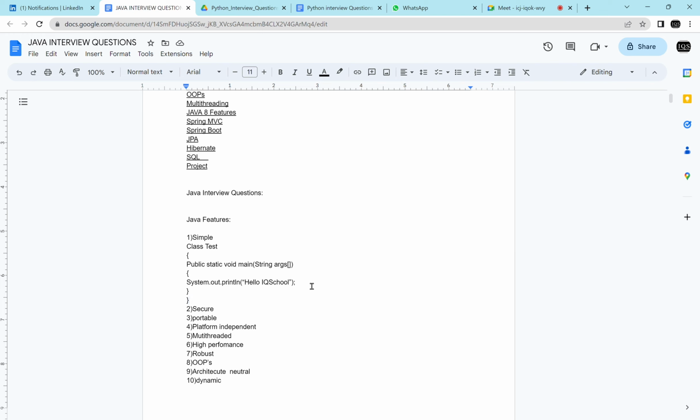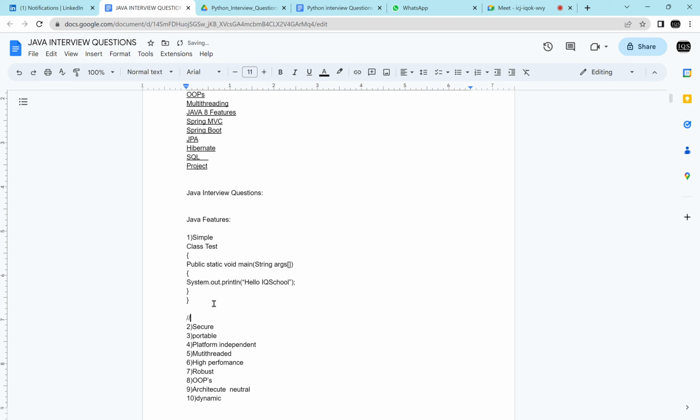To print hello IQ school, how many lines of code have we written here? One line, two lines, three lines, four lines, five lines, six, seven lines. To say hello IQ school you have written seven lines.